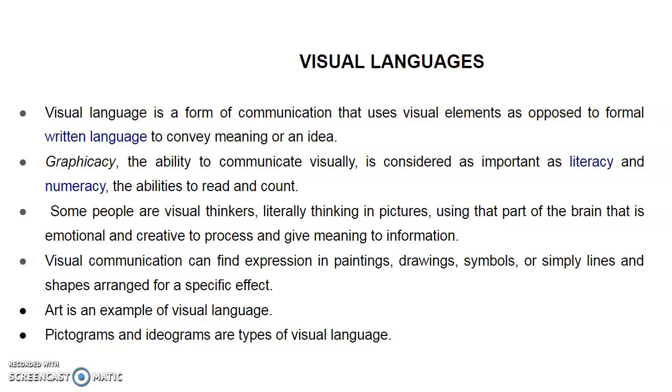Here we can say art is one example of visual communication. A painting can convey ideas or evoke specific kinds of emotional responses. It also expresses ideas about historical events, abstract concepts, or simply the way certain shapes or forms work together to create a certain effect on the mind. This we can say is art. So through art, that is pictures like a painting, we can express our ideas.